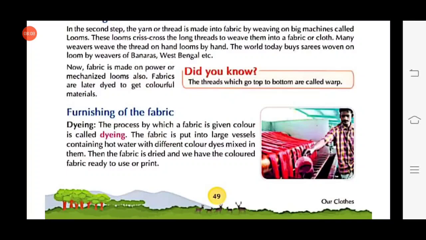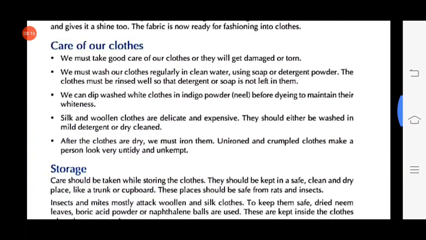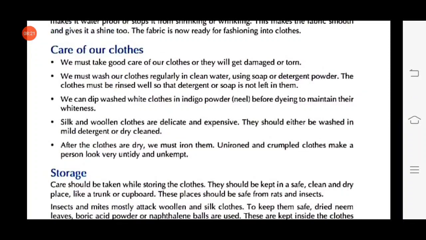But we have to take good care of our clothes. Here are some processes of taking care of clothes. Have a look. What are they? Number 1. We must take good care of our clothes or they will get damaged or torn. Number 2. We must wash our clothes regularly in clean water using soap or detergent powder. But the clothes should be rinsed very well so that detergent or soap is not left in them.